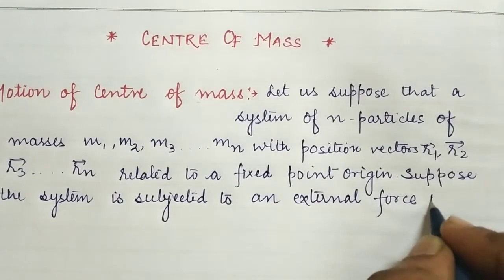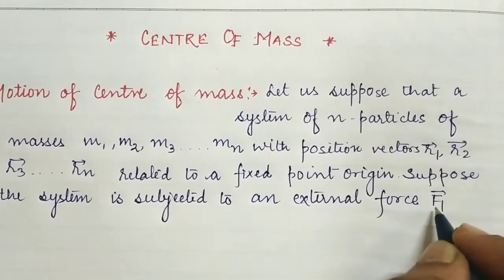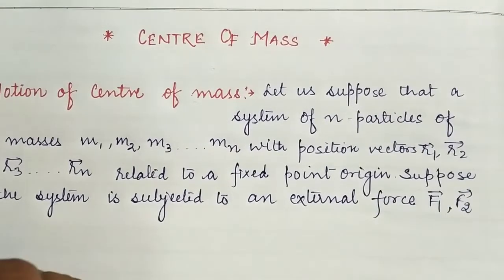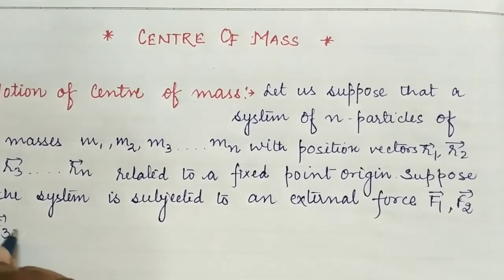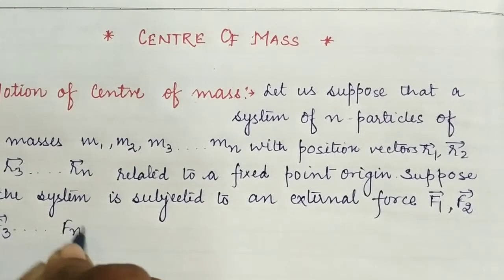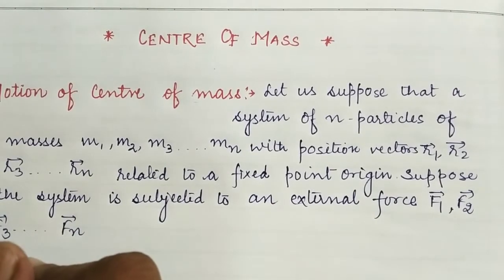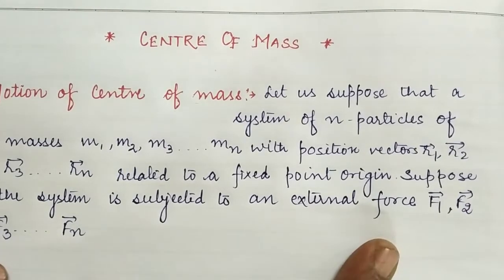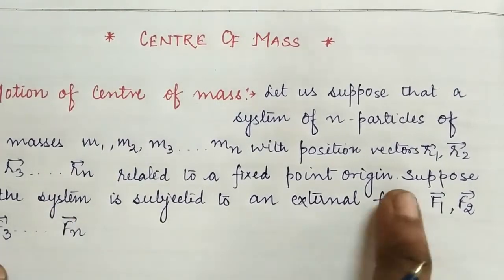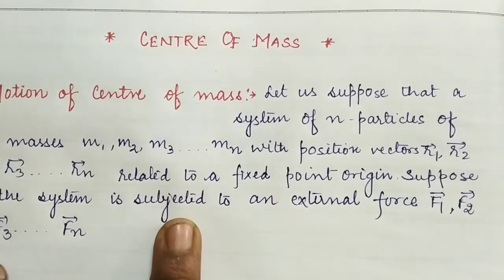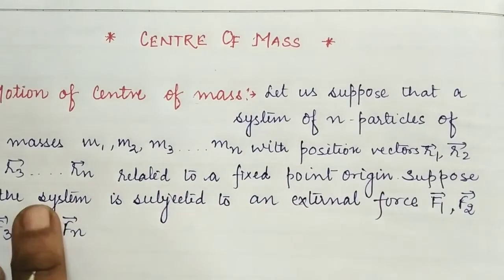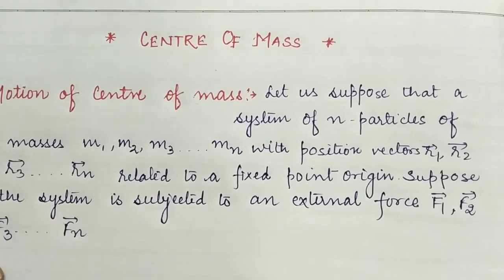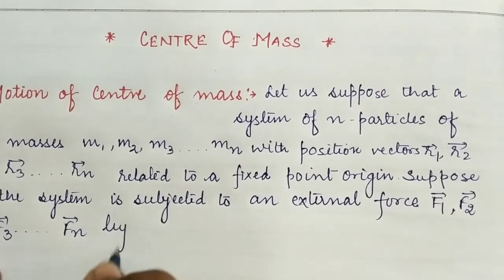That is, the external force will act on each and every particle. So it will be f1, f2, f3 and so on up to fn for the nth particle, exerted by the surrounding. So what I have written: suppose the system is subjected to an external force f1, f2, f3 up to fn by the surrounding.